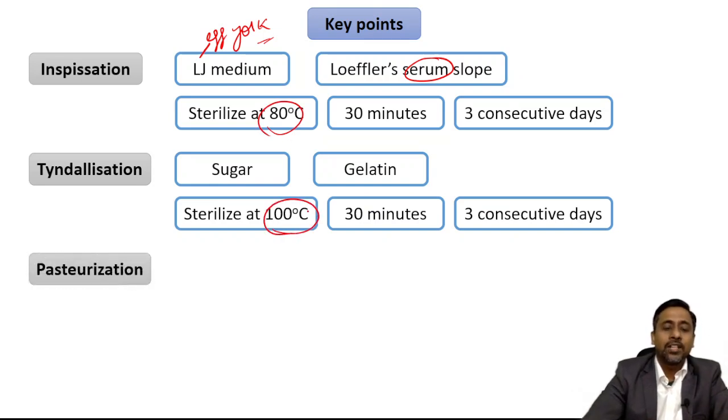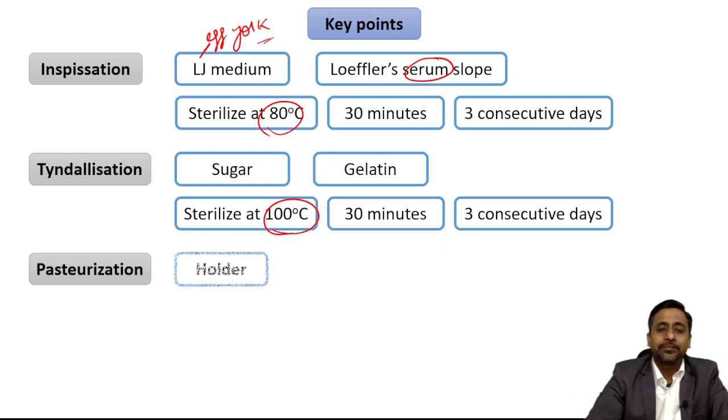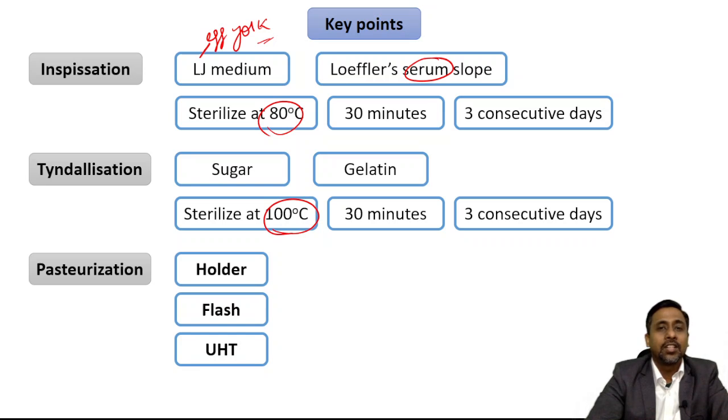Now the next is pasteurization. We have usually heard about pasteurization of milk. So pasteurization of milk is done by Holder method, flash process and ultra high temperature. Okay, and also we have heard the utilization of pasteurization in the hospital setting, that is healthcare setting.